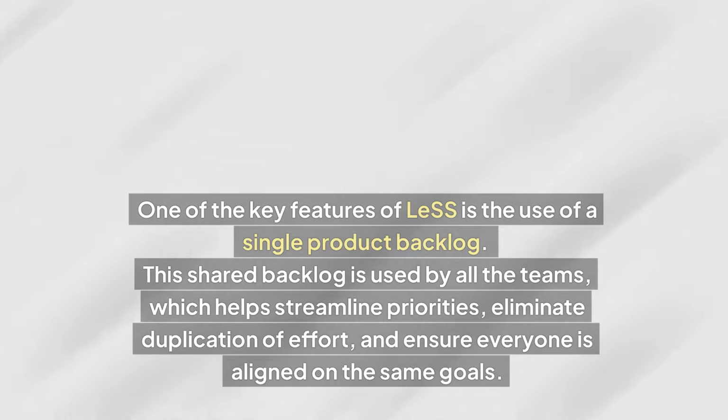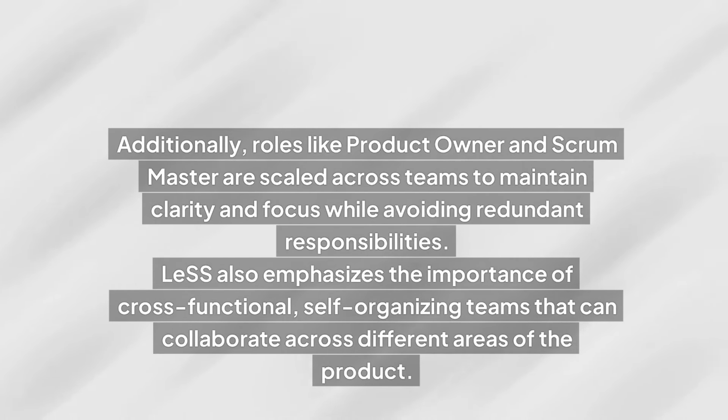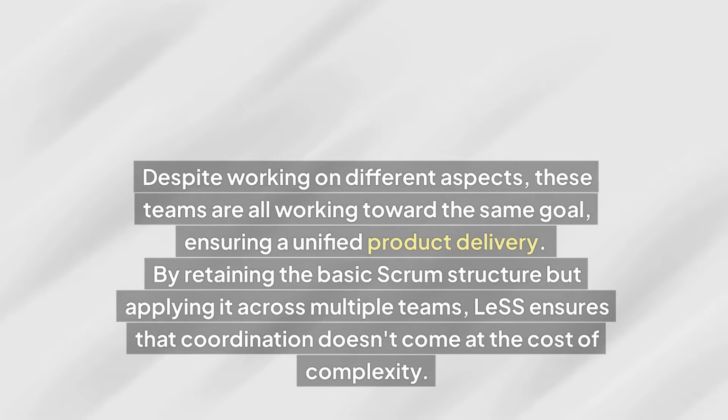This shared backlog is used by all the teams, which helps streamline priorities, eliminate duplication of effort, and ensure everyone is aligned on the same goals. Additionally, roles like Product Owner and Scrum Master are scaled across teams to maintain clarity and focus while avoiding redundant responsibilities. LeSS also emphasizes the importance of cross-functional, self-organizing teams that can collaborate across different areas of the product. Despite working on different aspects, these teams are all working toward the same goal, ensuring a unified product delivery.